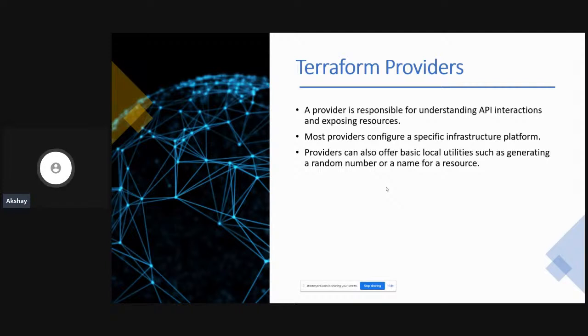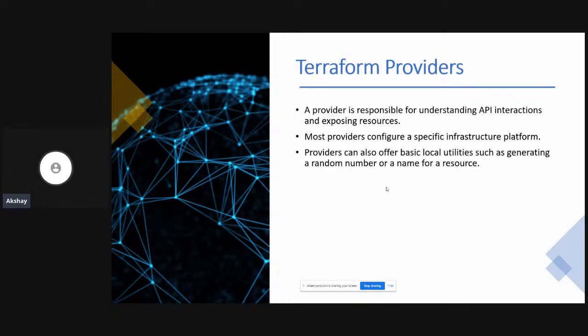So let's say that you would like to keep things unique. One example that I can give is you create an S3 bucket. S3 buckets are always DNS global and unique in terms of their name. So you can always use the Random Provider in order to create a random name for your S3 bucket. In that way, you can do a lot of local tasks in your Terraform code because Terraform supports a wide variety of providers, not just only AWS, Azure, or GCP.